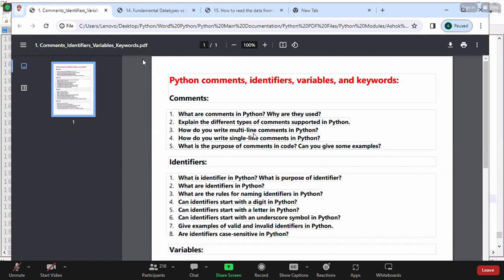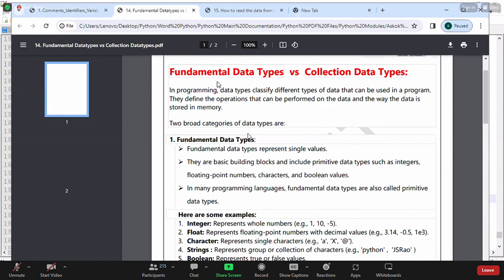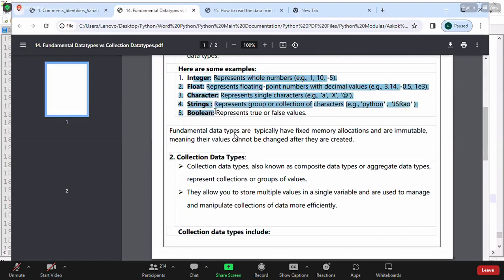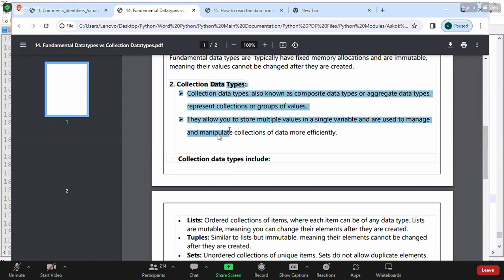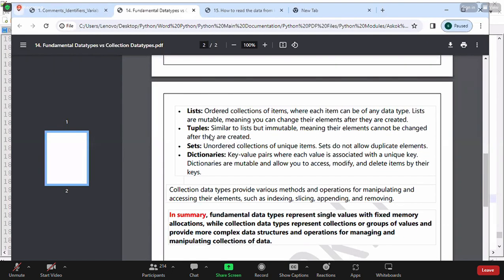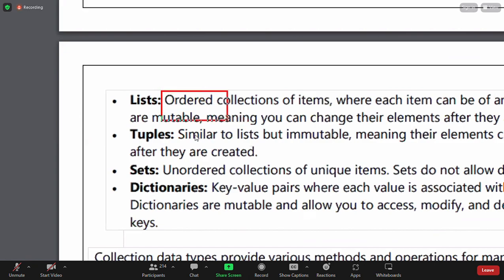Today I will upload these two materials, fundamentals and collections. Do read them. I have given the variations related to collections, like list, tuple, set. Theoretically I didn't explain list and tuple here, as we have separate sessions for those data types.